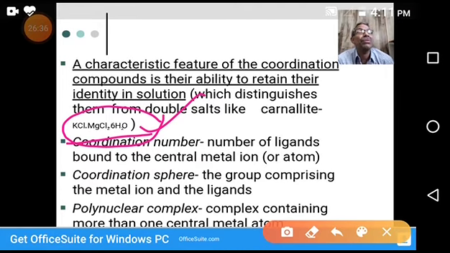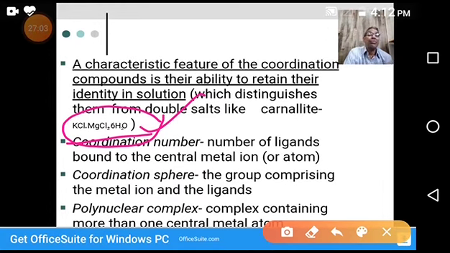When alums are dissolved in water, the solution gives tests for all independent constituent ions. For example, with potassium sulfate and aluminum sulfate, it gives tests for potassium ion, aluminum ion and sulfate ion. That is the double salt.